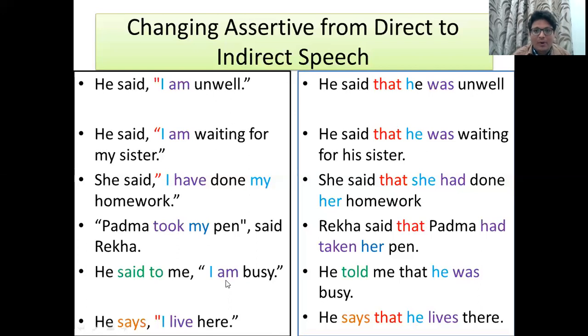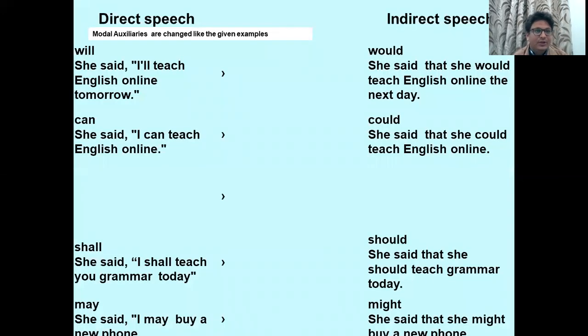Now we are going to talk about the modal auxiliaries. Will changes into would. For example, she said, I'll teach English online tomorrow. She said that she would teach English online. Tomorrow is a point word. Tomorrow becomes the next day, or the following day, or the day after.